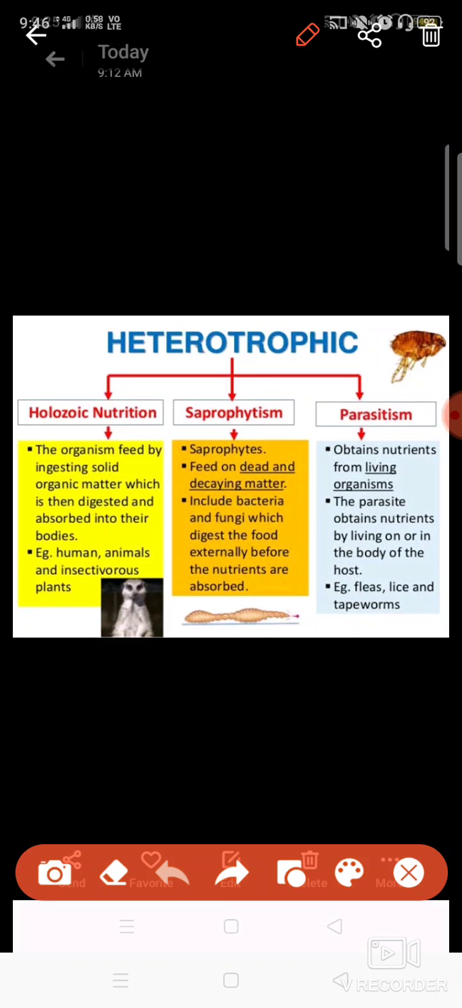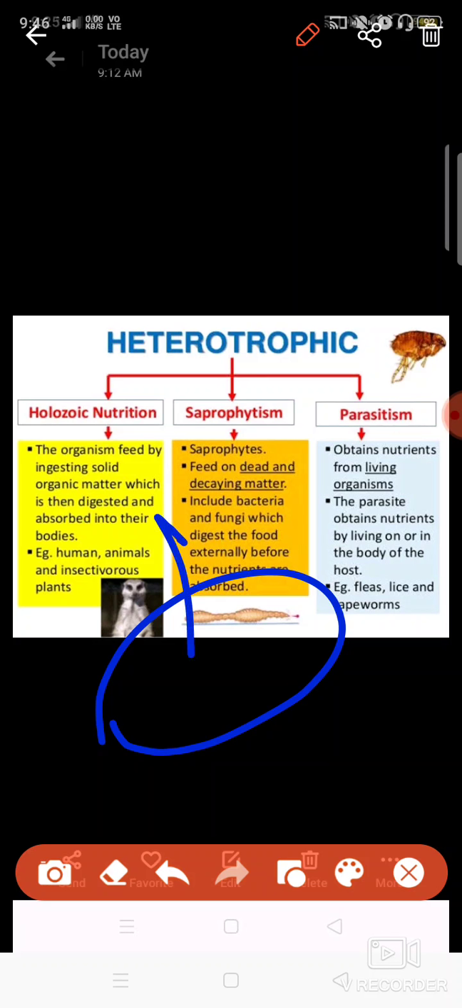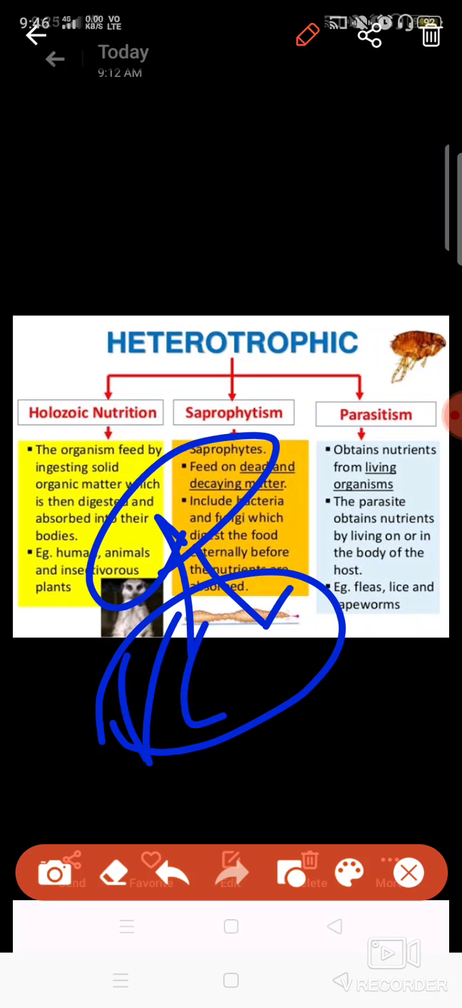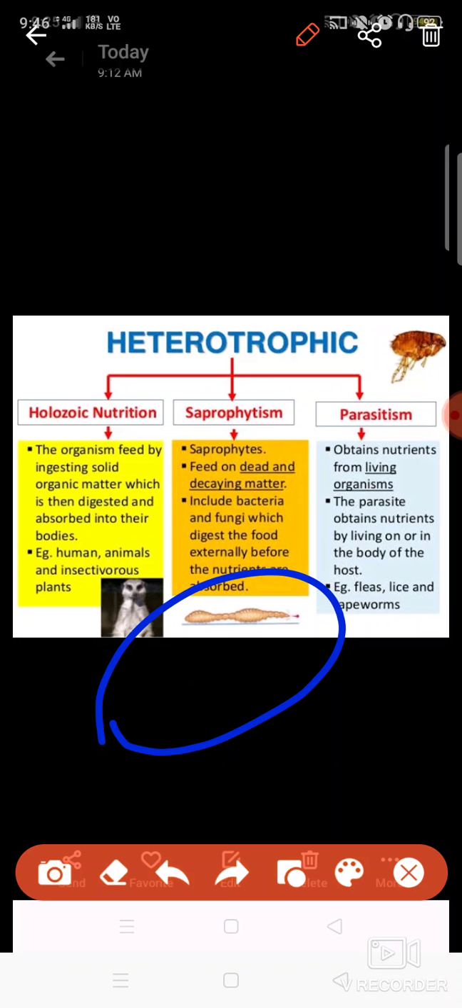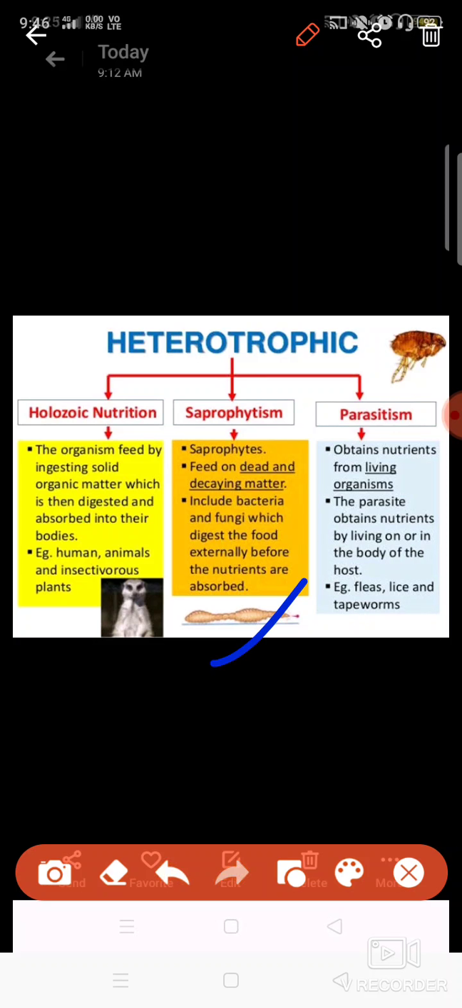Saprophytism is basically to feed on dead and decaying matter. Like if wood is present, you have seen some mushrooms grow on this wood. Or if cow dung or some fruits are present, fungus grows on that. Bread mold is an example of saprophytism.